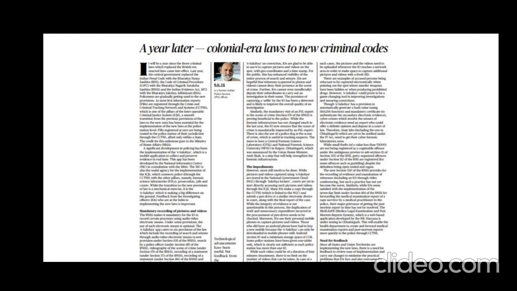So the next point here is the mandatory presence of forensic science experts at crime scenes, improving evidence reliability. Again, there is another reference that we have seen in some movies, for example, a Malayalam movie, Forensic, and many other movies. In all these, you can better understand these concepts.